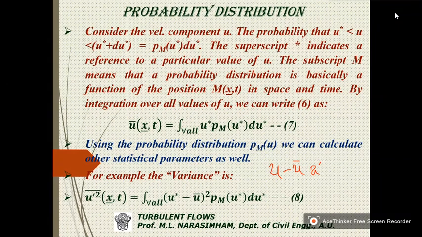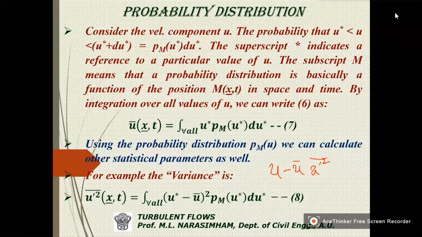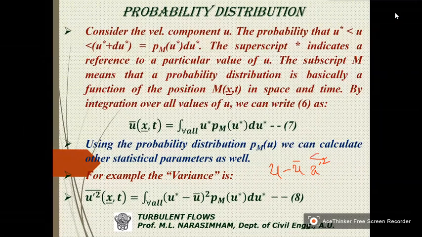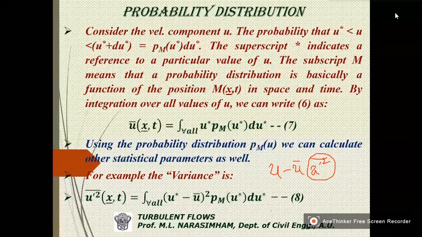You consider the square of this and average. So this is the variance. It is equal to the integral of U star minus U bar, whole squared, times P m U star du.